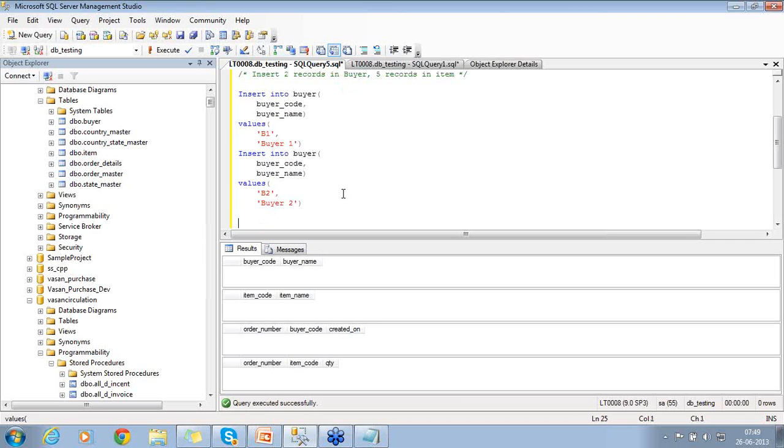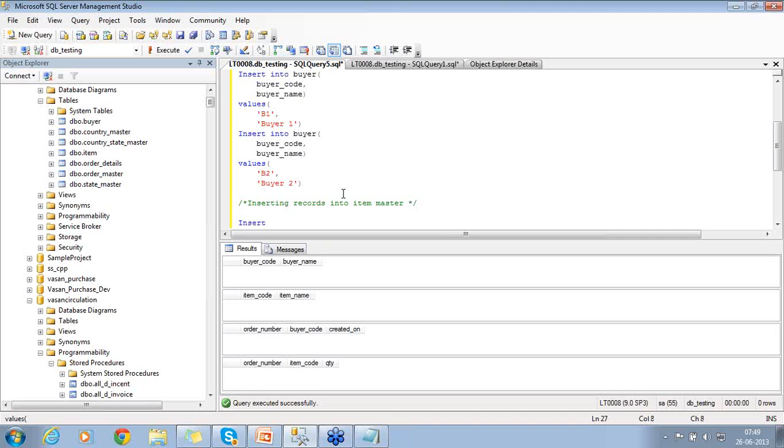So inserting records into item master. Even though I am writing it as buyer 1, buyer 2, it will be a name, right? So Softsmith is 1 buyer, Accenture is 1 buyer, Oracle is another buyer, in that way.